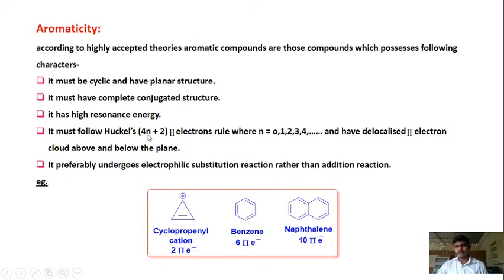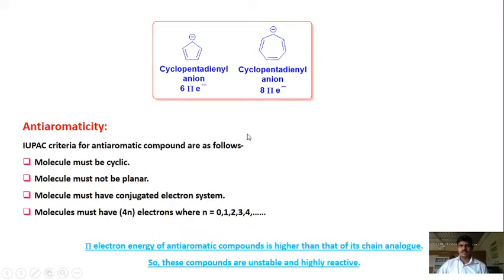Yes, 4 into 2 is 8 plus 2, 10. So 10 electrons are there, so it is following Huckel's rule as well. As it will have more resonance structures, the resonance energy in it will be higher. It is planar and cyclic, and these double bonds are in conjugation to one another. So these are the examples of aromatic compounds, and this is how aromaticity works.